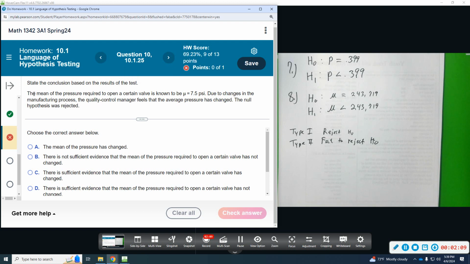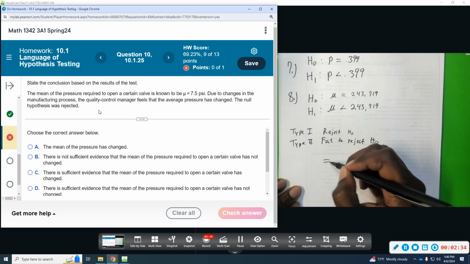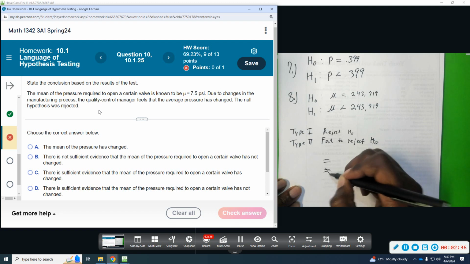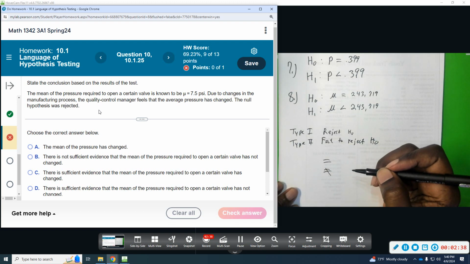Number 10, state the conclusion. The mean pressure required to open a certain valve is 7.5. Due to changes in manufacturing process quality control, the manager feels the average pressure has changed. The null was rejected. So in this case, we're saying that it's equal, and we're saying not equal. Okay. And we said that the null was rejected.